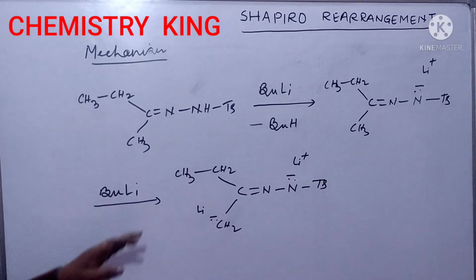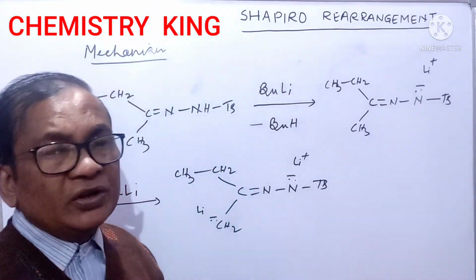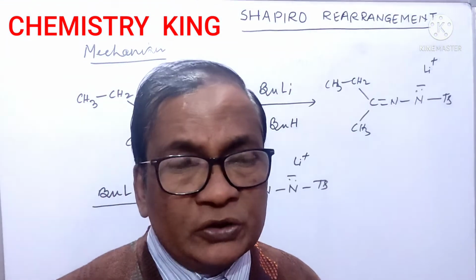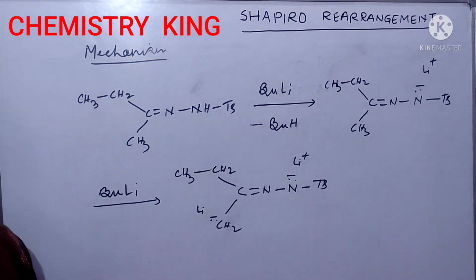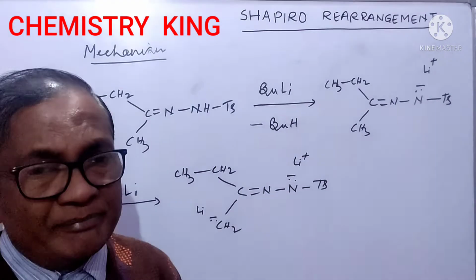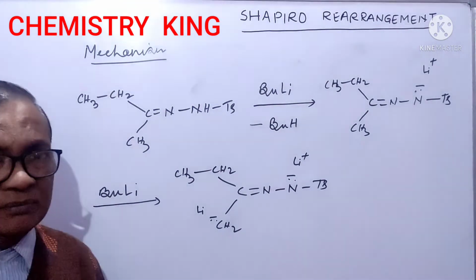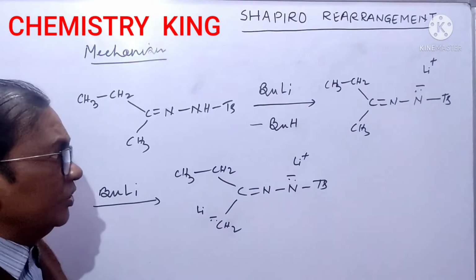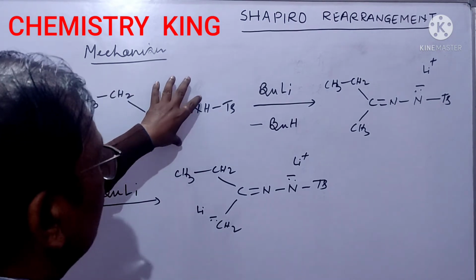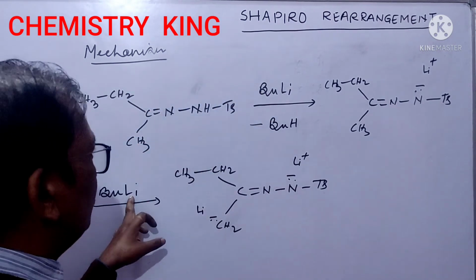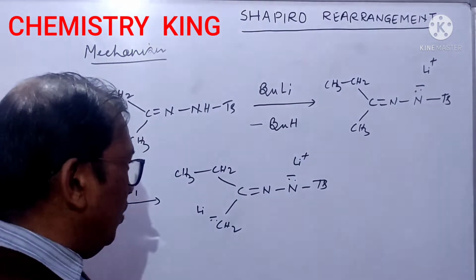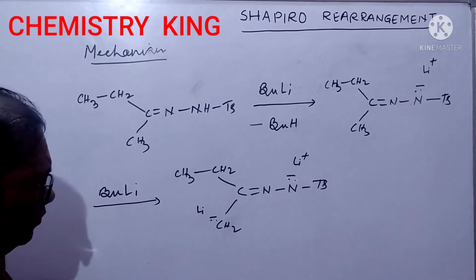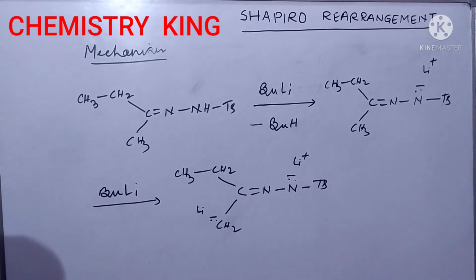Okay. Here continuously we are taking 2 moles of base. So we write 2 equivalents of base, 2 equivalents of organometallic compound, 2 equivalents of butyl lithium or alkyl lithium. It is 1 mole and it is 2 moles, and both the bases will abstract hydrogen. Okay. Now what will happen?